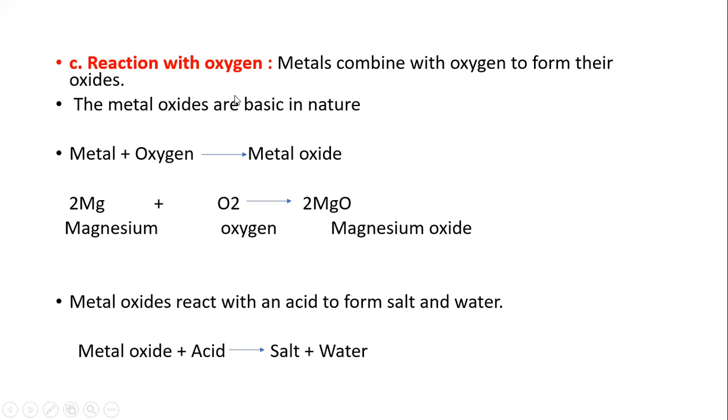It is very important, as many exams ask the question: what is formed after a metal is combined with oxygen? A metal oxide is formed, such as magnesium oxide or sodium oxide. Okay, you understand very well.